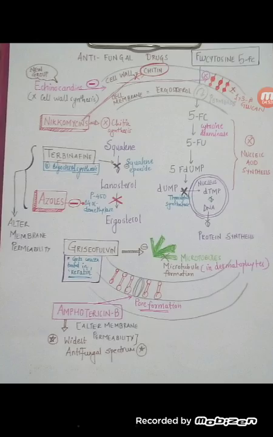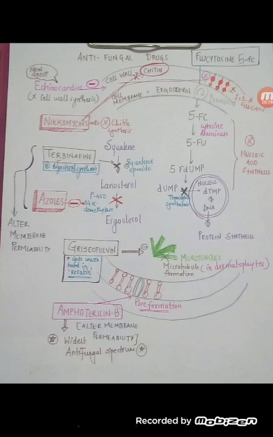Now there are microtubules in our cells, as we know. Microtubules are helpful in spindle formation during cell division. They are mostly present in dermatophytes. So we have griseofulvin, which inhibits this microtubule formation. As a result, we are inhibiting the cell division of the fungal cell in this way.